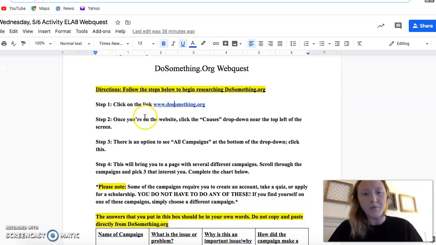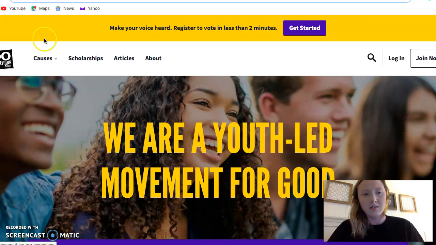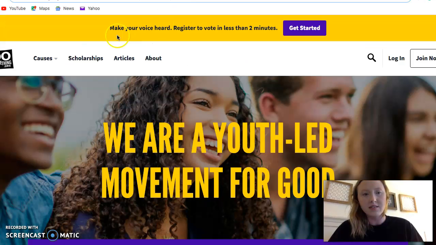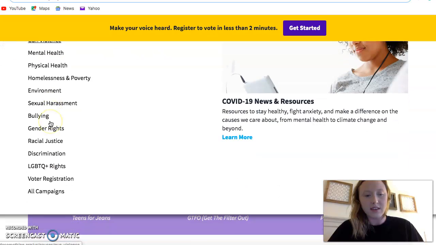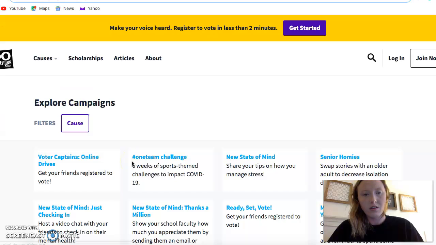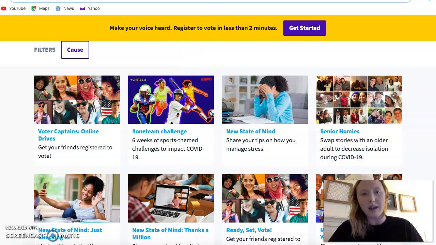Let's look at step 2. Once you are on the website, click on the Causes dropdown near the top left screen. Okay, and top left, there we go, here's Causes. Okay, so we'll click on that, and what's our step 3? There is an option to see all campaigns at the bottom of the dropdown. Click on this. Okay, so Causes, let's see all campaigns. Awesome. So then you should see a screen that looks similar to mine.